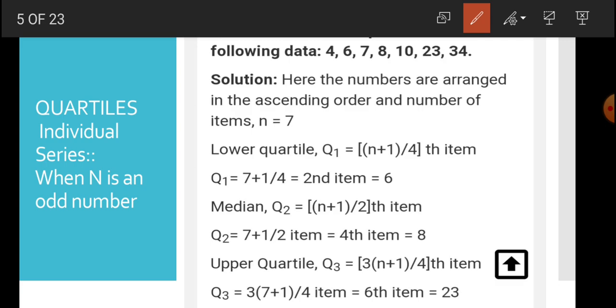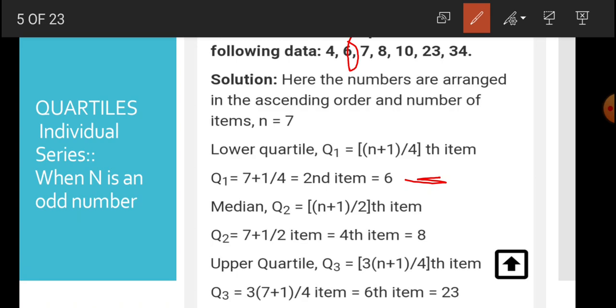Now how to calculate the lower quartile? As we have learned, the formula is Q1 equals (n plus 1) by 4. We have n as 7, so it will be (7 plus 1) by 4. This is the second item, and corresponding to the second item, this is 6.